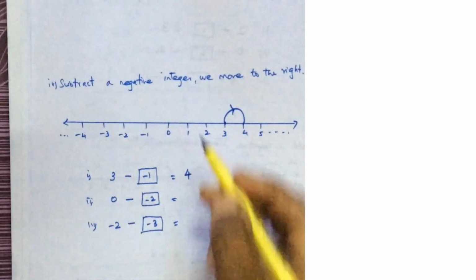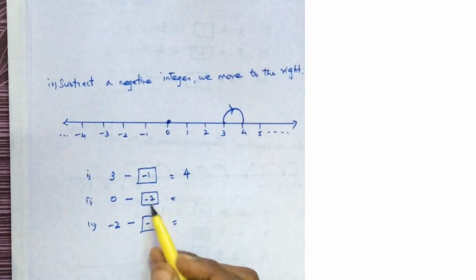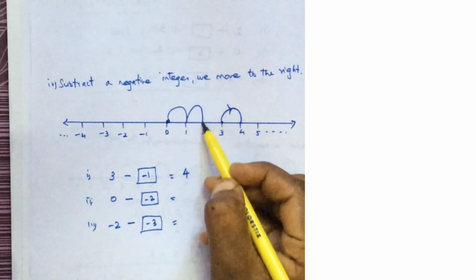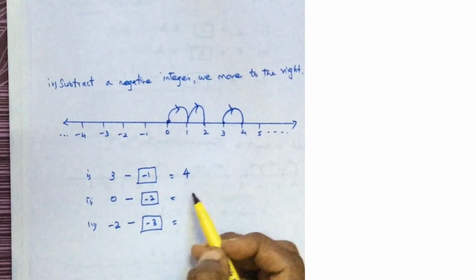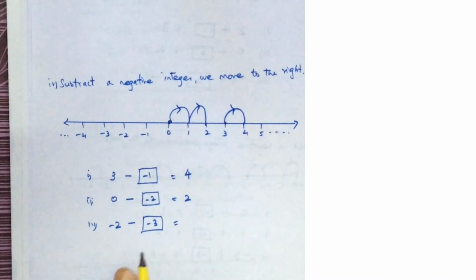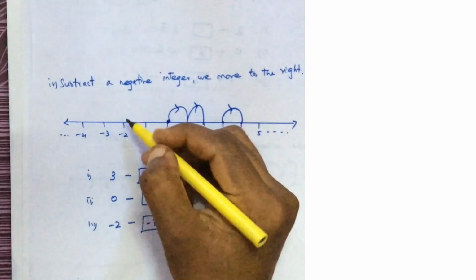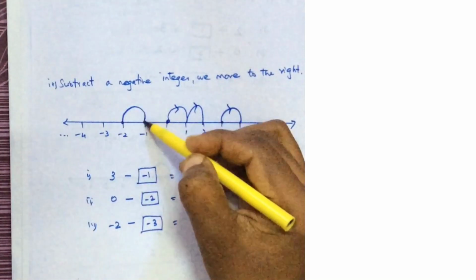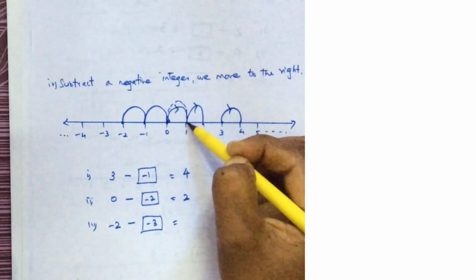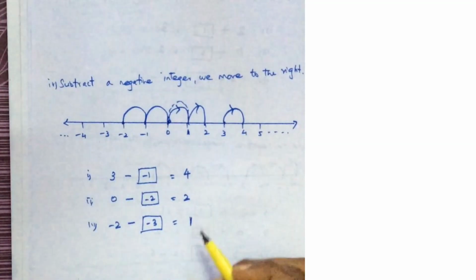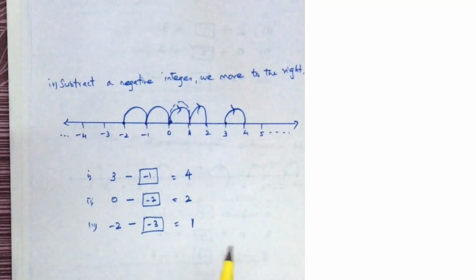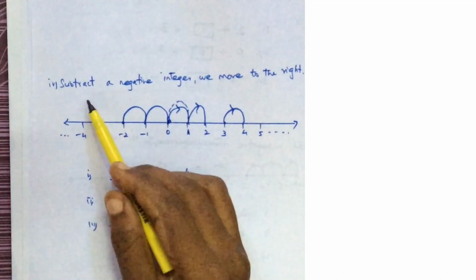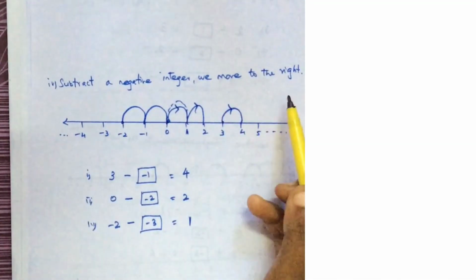And now it is 0 here. So I am standing here. Here it is 2. 2 steps to the right. So 1, 2 to the right. The answer is 2. And the third case is minus 2. So I am standing here. 3 steps to the right. So 1, 2 and 3. 1 here. So the answer is 1. Okay. So to any number, either a positive or 0 or negative, if you subtract a negative integer, you have to move to the right.